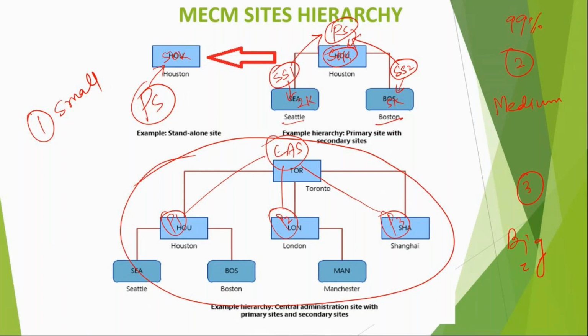If you have more than 825,000 devices, then you need more than one central administration site. So you will have two different architectures. One will have its own tree, the second will have its own tree. Got it?